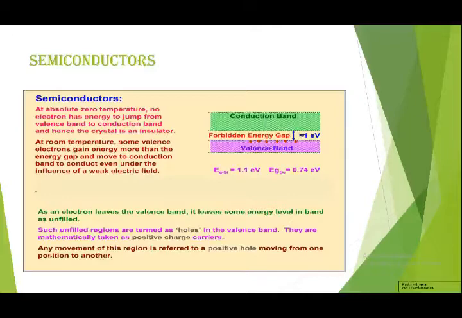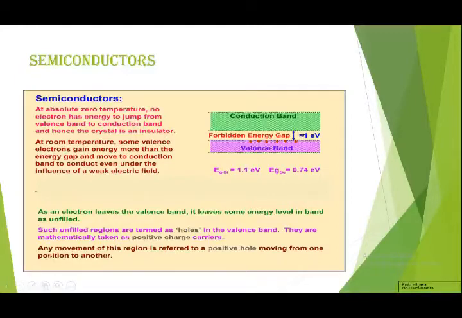At absolute zero temperature, no electron has energy to jump from the valence band to the conduction band, and hence the crystal is an insulator. But as we increase the temperature, at room temperature, some valence electrons gain energy more than the energy gap and move to the conduction band to conduct even under the influence of a weak electric field.